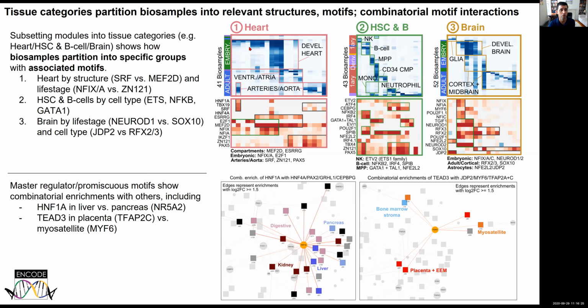These tissue categories are also partitioning these biosamples based on their relevant structures, motifs, and combinatorial motif interactions. So this is a snapshot from our interactive browser where you can click on individual motifs, individual factors, individual tissues, and look in detail at the regulatory inferences that are resulting from this.